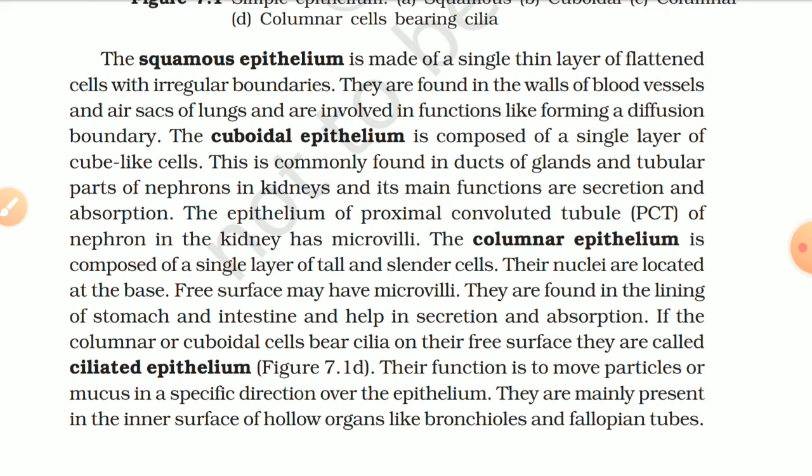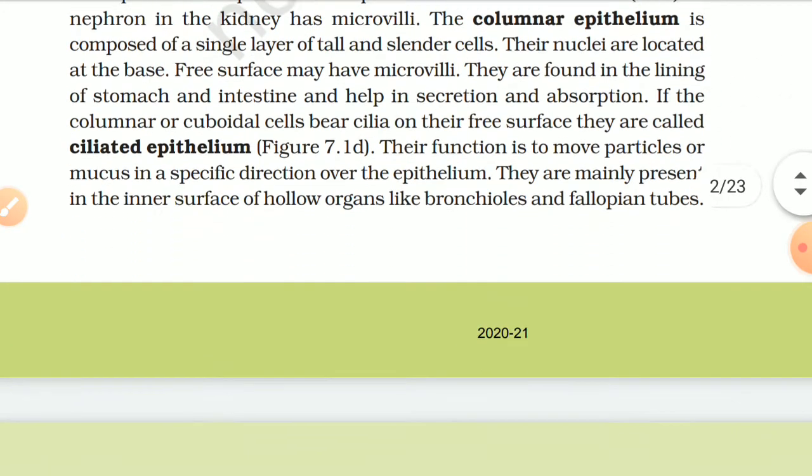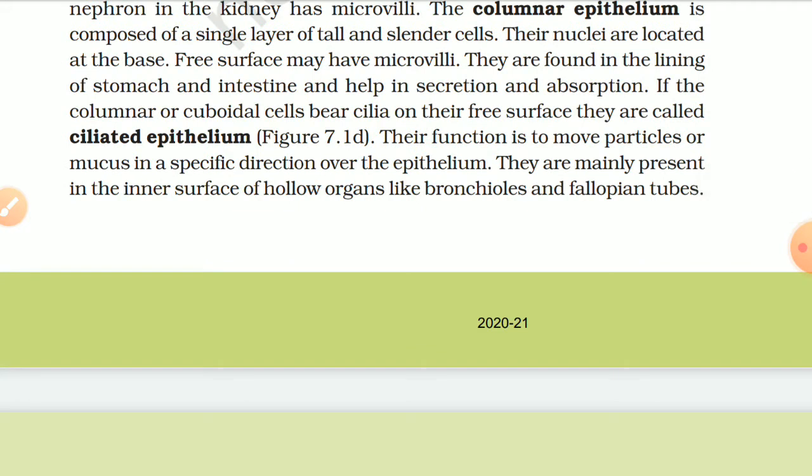The columnar epithelium is composed of a single layer of tall and cylindrical cells. Their nuclei are located at the base. The free surface may have microvilli. They are found in the lining of the stomach and intestine and help in secretion and absorption.